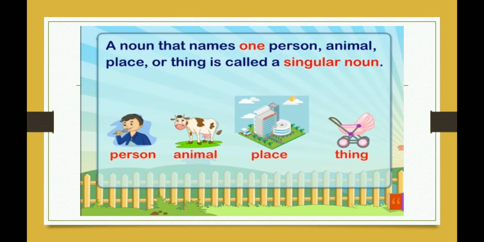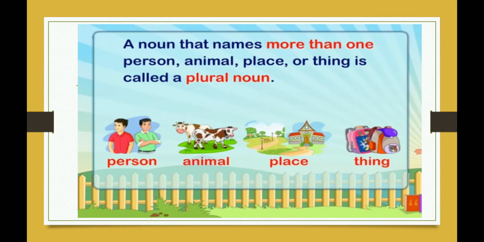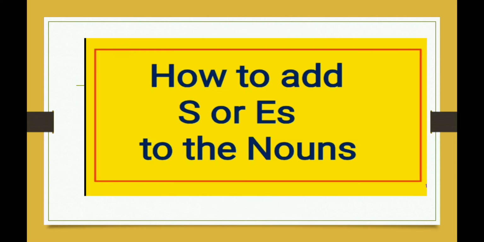A noun that names one person, animal, place, or thing is called singular noun. Whereas a noun that names more than one person, animal, place, or thing is called plural noun. Now, students, for making a singular to plural, we generally add s.